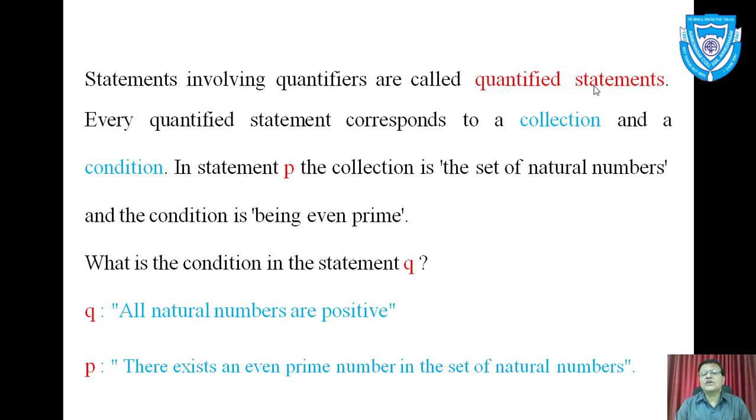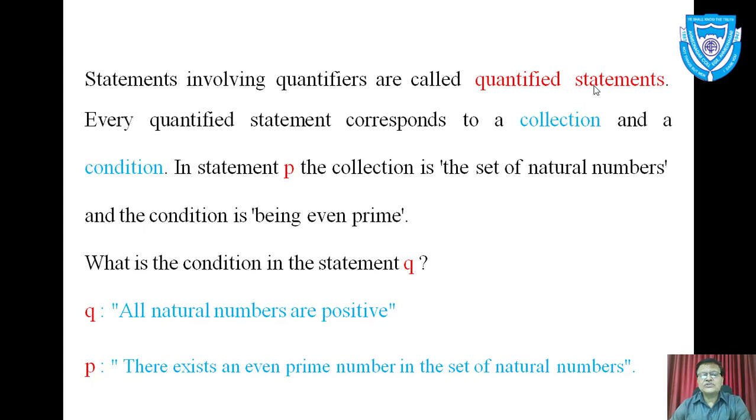Every quantified statement corresponds to a collection and a condition. In the previous example, the set of natural numbers was the collection. Being an even prime number or being positive, these are the conditions. In statement P, the collection is the set of natural numbers, and the condition is being an even prime number.